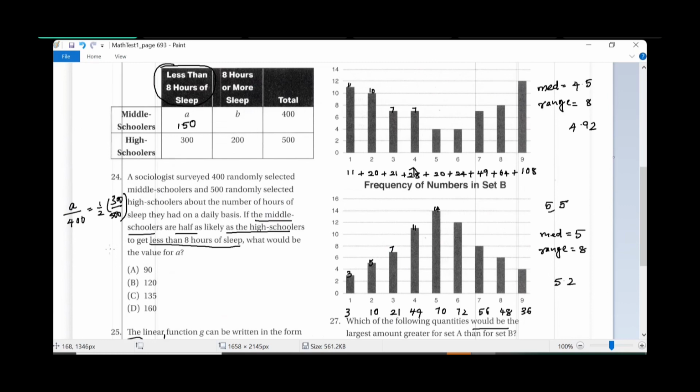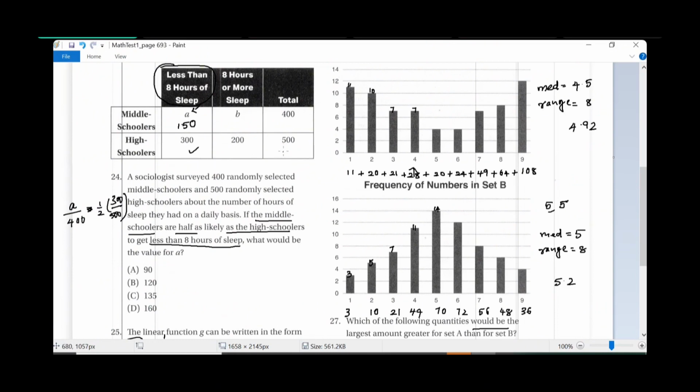Okay, what is the probability of a middle schooler getting less than 8 hours of sleep? The number of people in this box divided by the total, right? So A over 400, or half as likely, 1/2 times what is the likeliness of a high schooler getting less than 8 hours of sleep? 300 over 500, right?